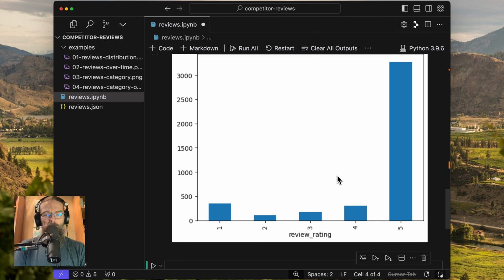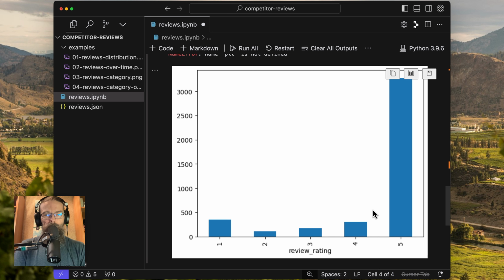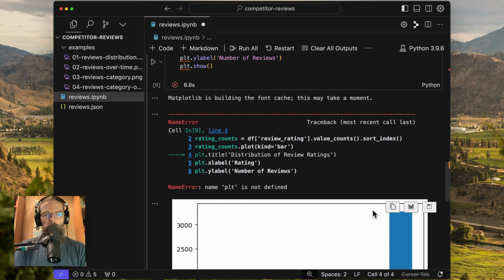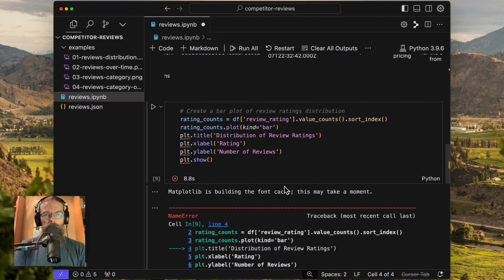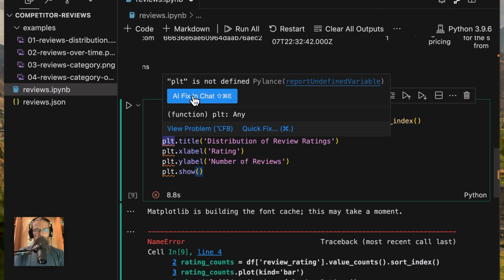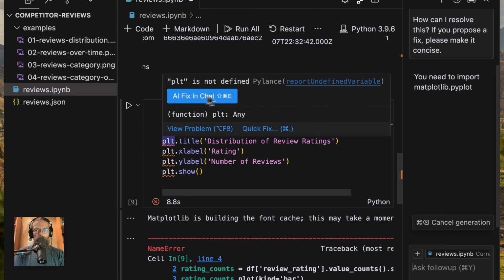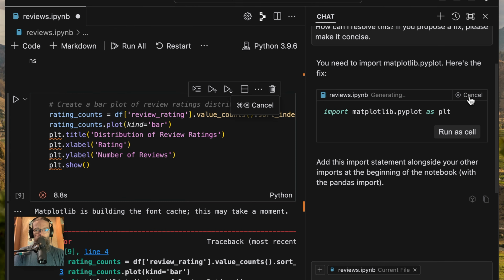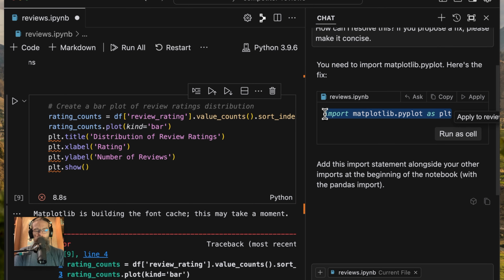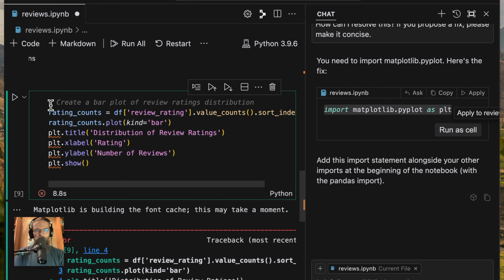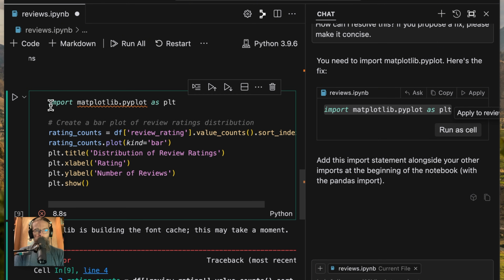And I can see, here's my distribution now. It's giving me this graph. Now this is beautiful. I've got a little bit of an error here: name plt is not defined. I'm just going to pretend I don't know what the issue is here. I'll fix this in chat. How can I fix this? Boy, it's definitely taking its time. Sometimes I've found with AI that it does that. Let's just go import that.